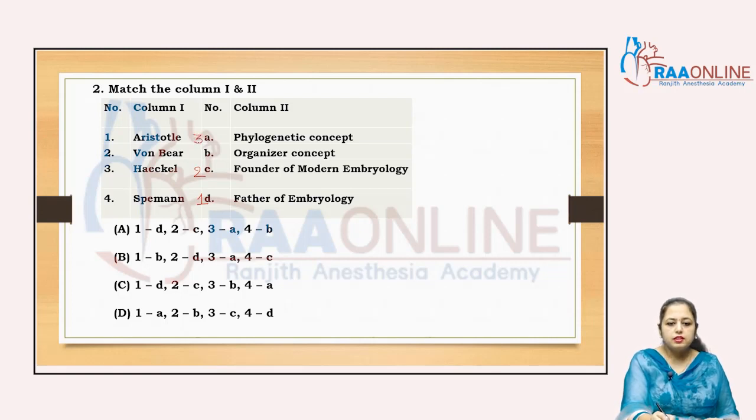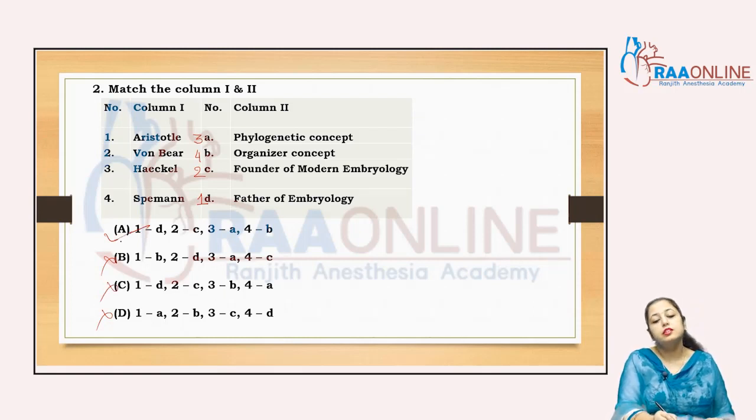So third is A. And Spemann gives the organizer concept, so the fourth one is B. According to that, these 2 options are cancelled. 1D, 2C is given in both, 3A is given only in option A, so in that case C is also cancelled. So the answer is A. You just have to learn it directly.